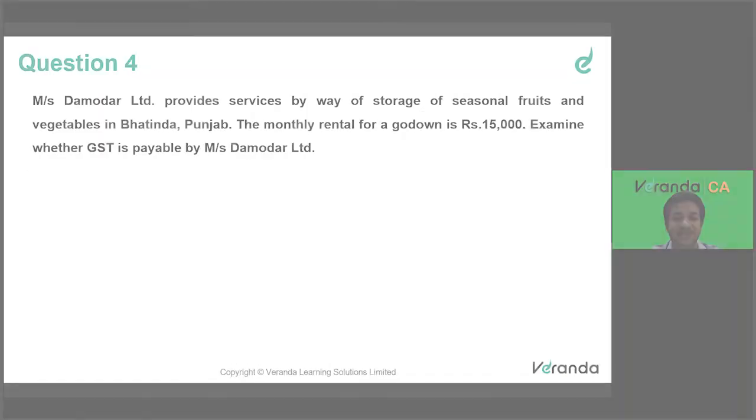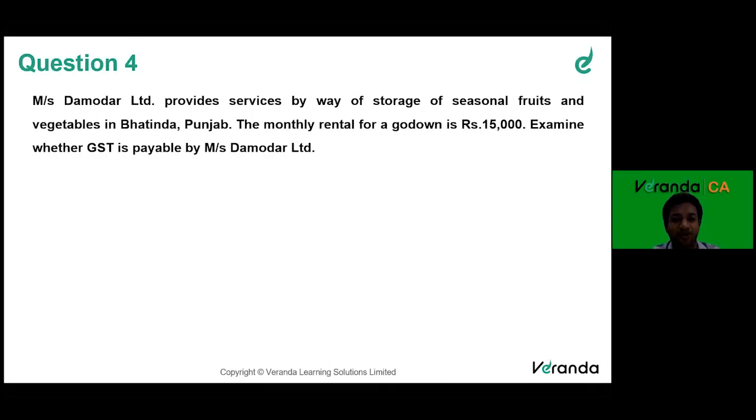Fruits and vegetables in Bathinda, Punjab, right? So we have a lot of farming, etc. In Punjab, we had a lot of protest strikes by the farmers, right? So Damodar Limited is providing storage, basically warehousing services for seasonal fruits and vegetables in Bathinda. The monthly rental for the godown is 15,000 rupees. So they are saying examine whether GST is payable by Damodar Limited.